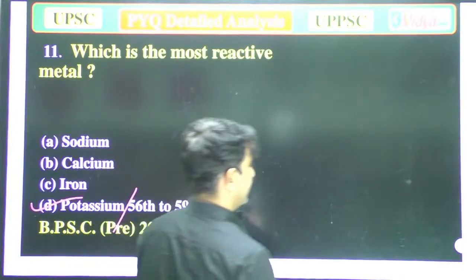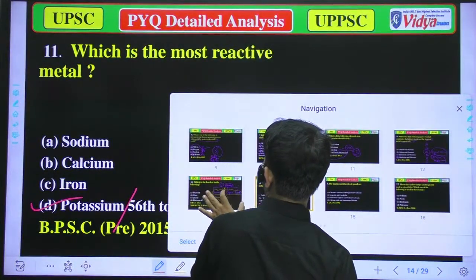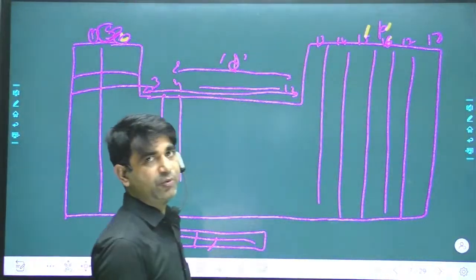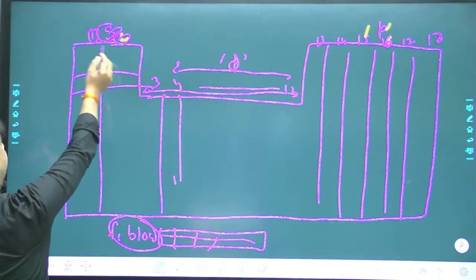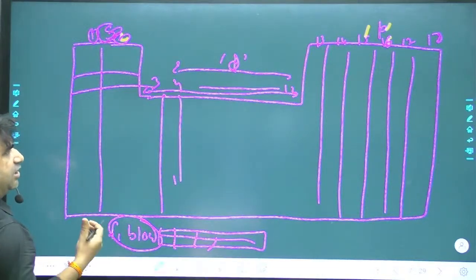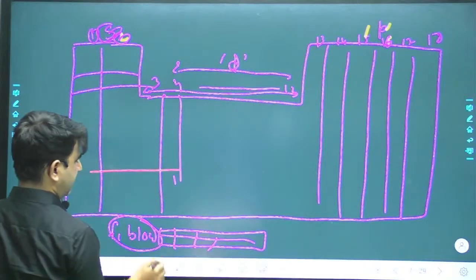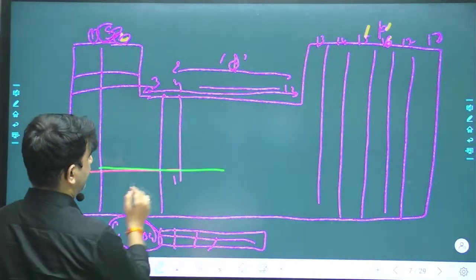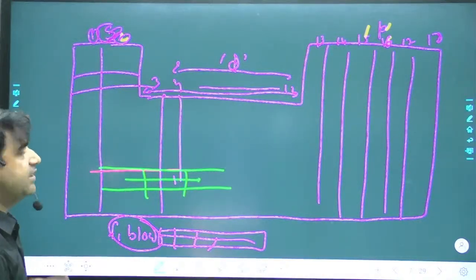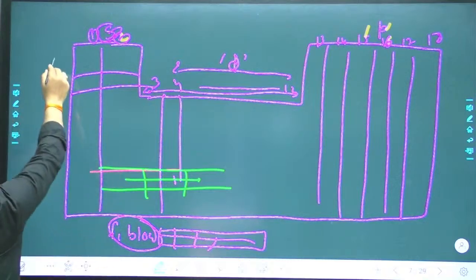When we talk about the periodic table, the reactivity of elements increases as we move from top to bottom in a group.